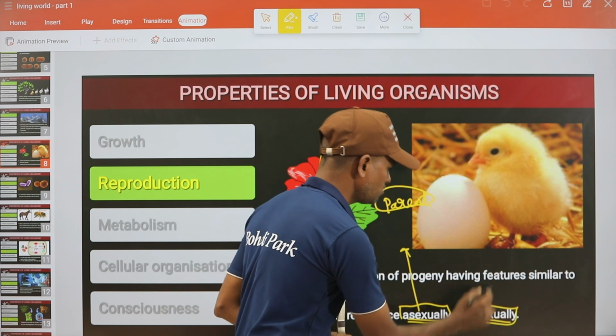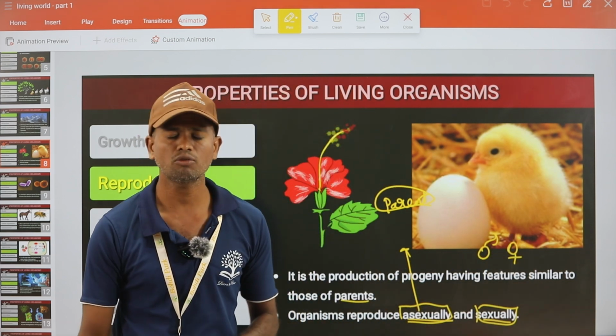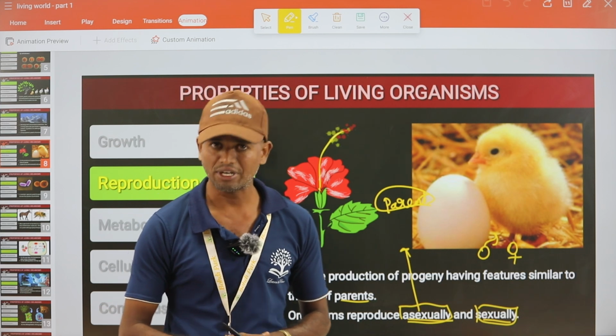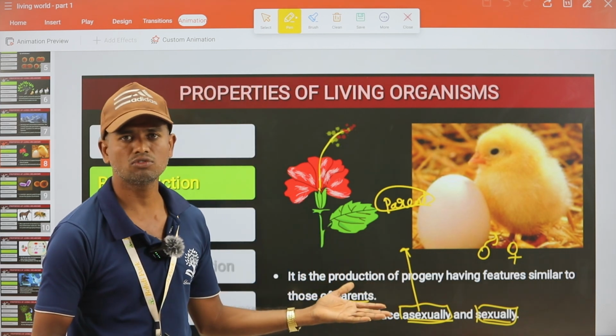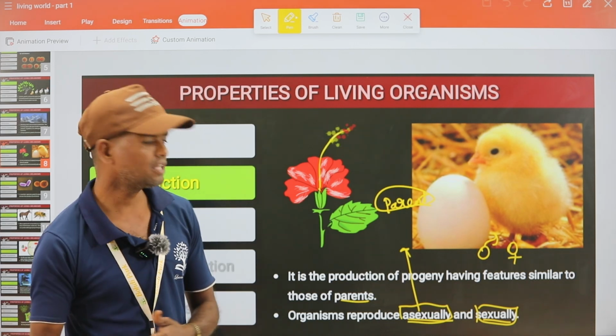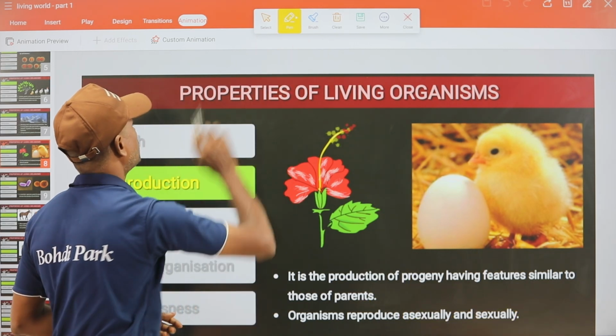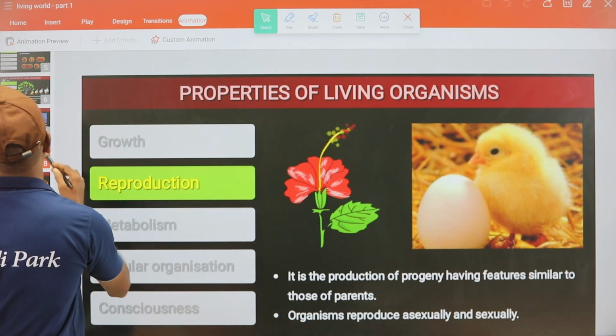Sexually, we have some ideas that male and female parents are essential. They have to produce male gametes and female gametes. After that, their fusion is fertilization, then zygote formation, and then the process continues. So reproduction is a vital process for all living things. Okay. So next.